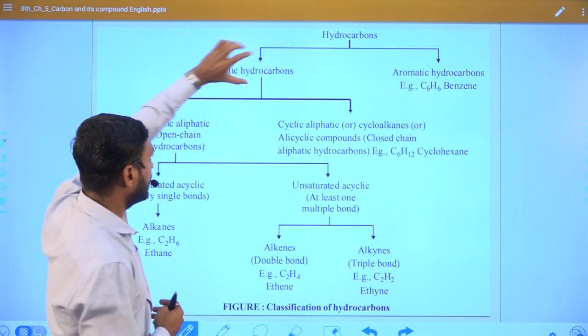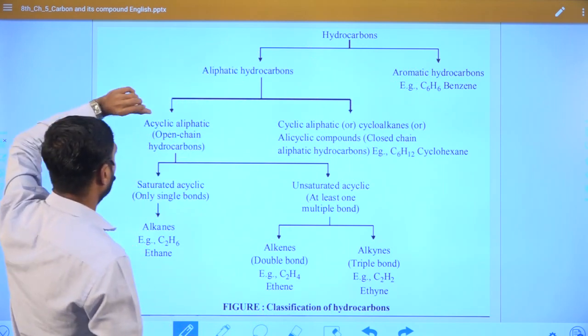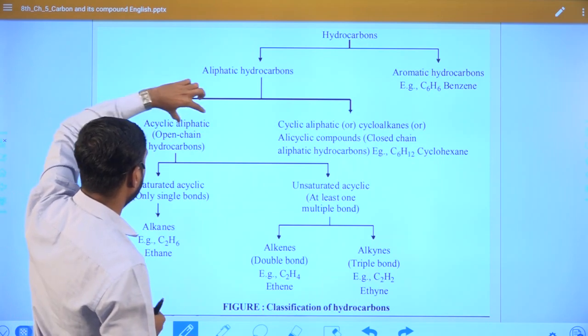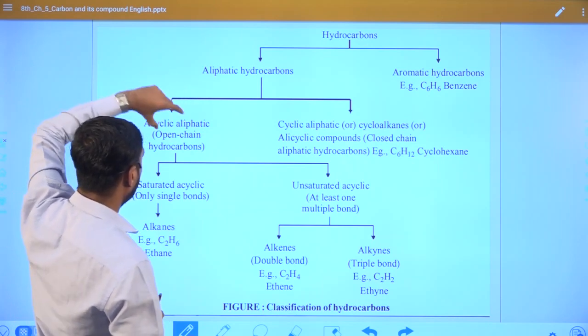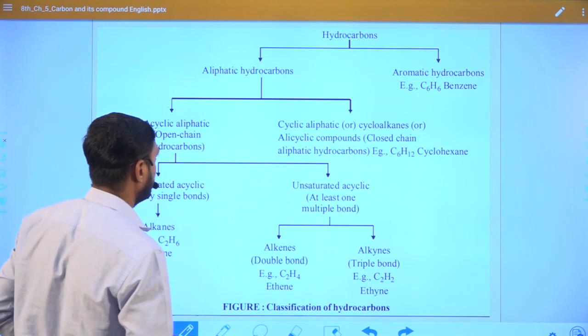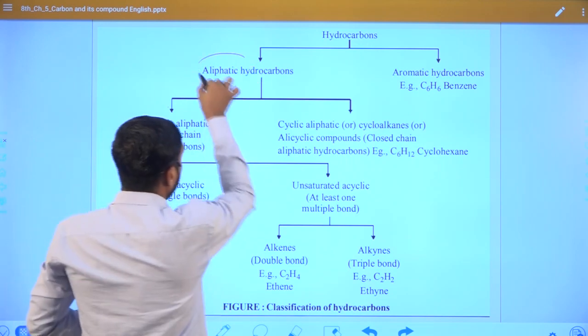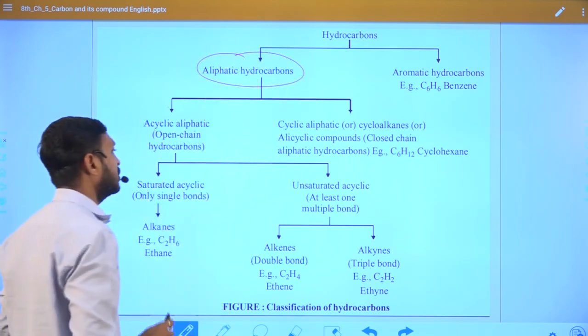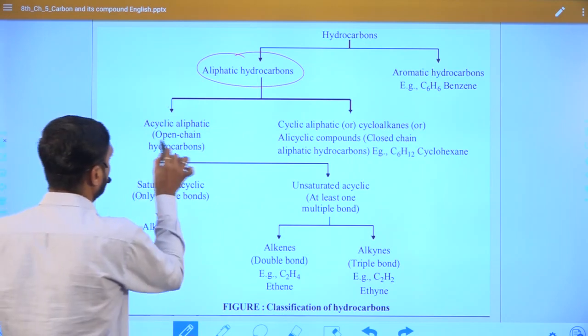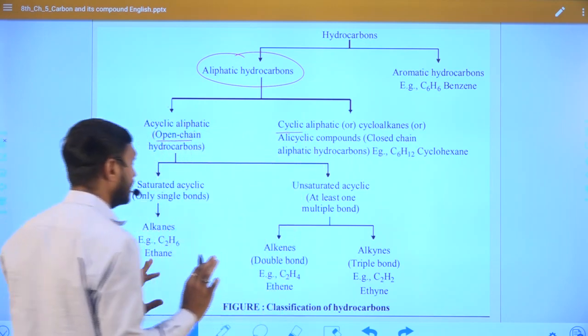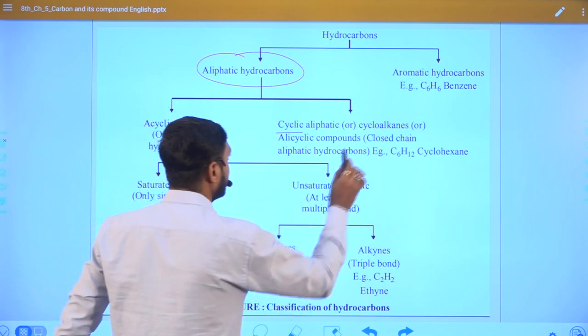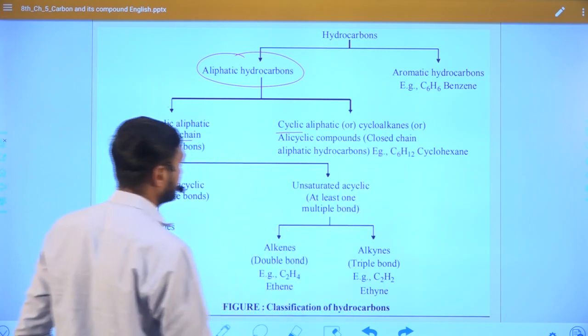Aliphatic hydrocarbons are mainly divided into two parts: acyclic aliphatic, or open chain hydrocarbons, and cyclic. Cyclic aliphatic hydrocarbons are nothing but cycloalkanes.